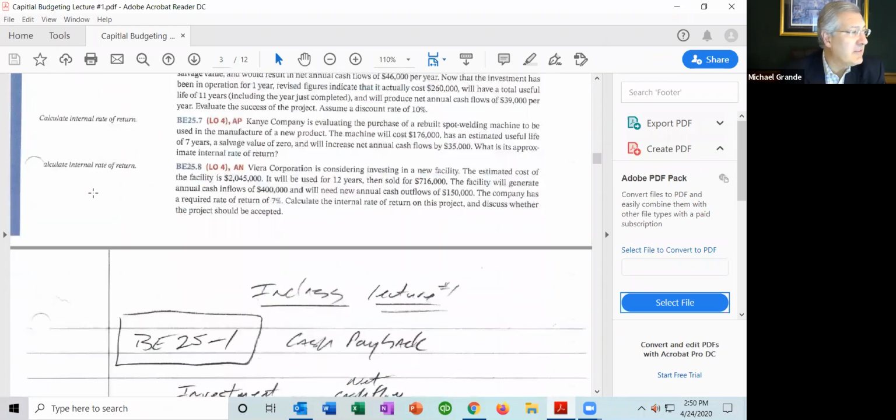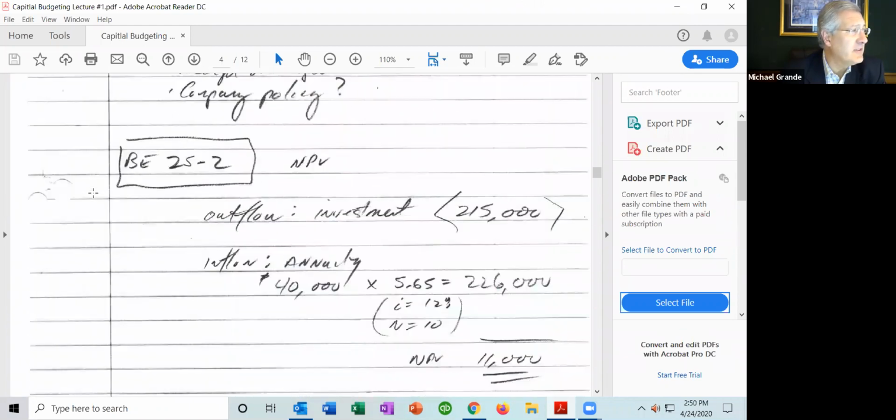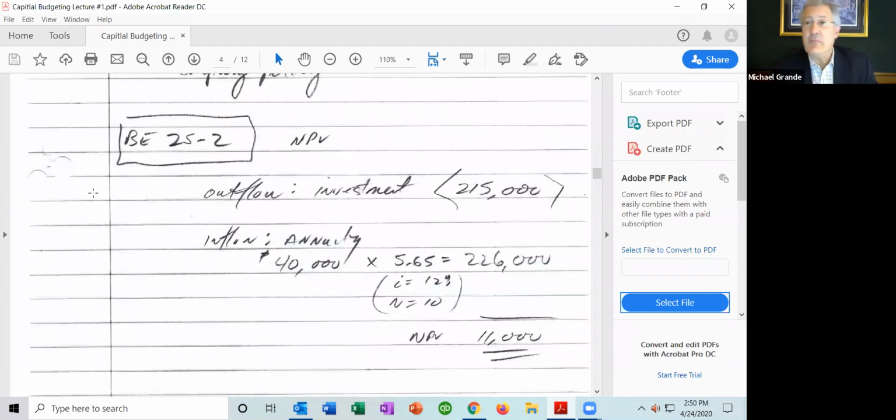So here we have a slightly different problem, and this is the net present value calculation. The net present value, which we're going to talk a little more about later, says you need to have a positive or a zero net present value. We want to take a look at all of the cash flows associated with that investment, inflows and outflows, in present value dollars and calculate the net present value.